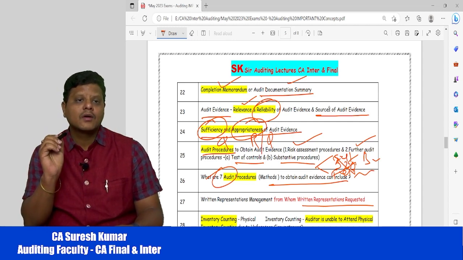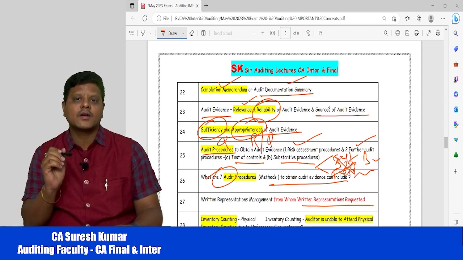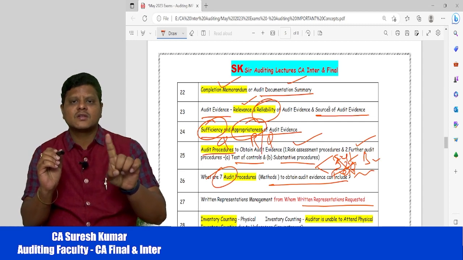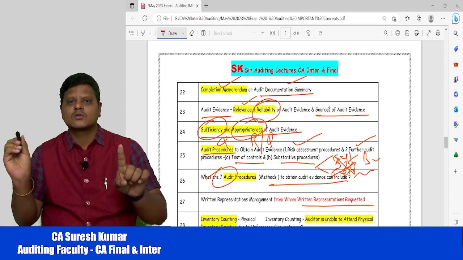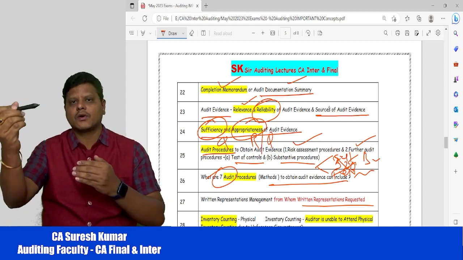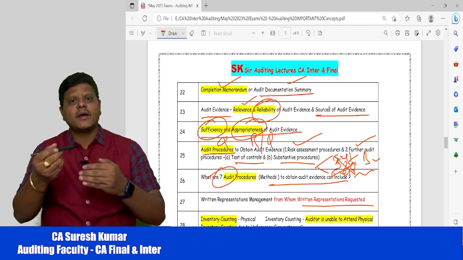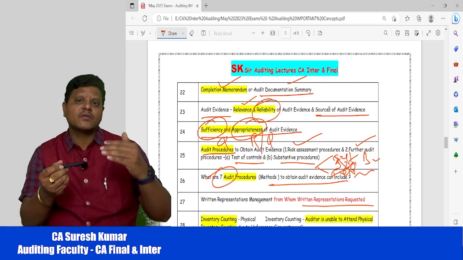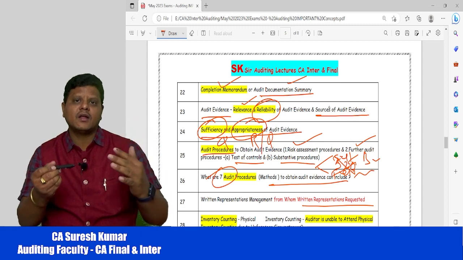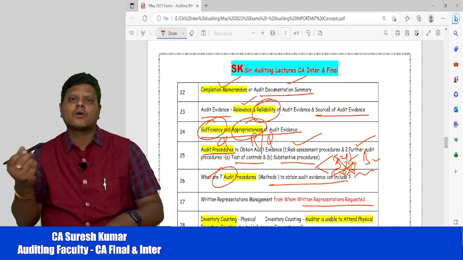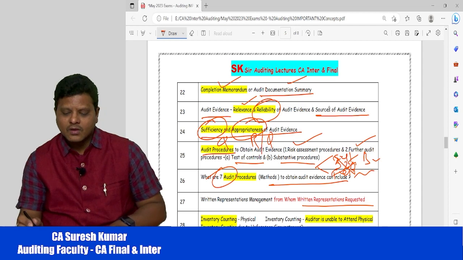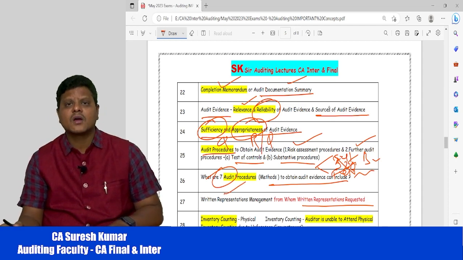And I wanted to get the attention of all students here. Written representation is different from external confirmation. External confirmation we get from the external party, whereas written representation we get from the management. Written representation deals with the standard called SA 580, whereas for external confirmation we follow the 505 standard. Now, what is written representation and from whom should I get it?